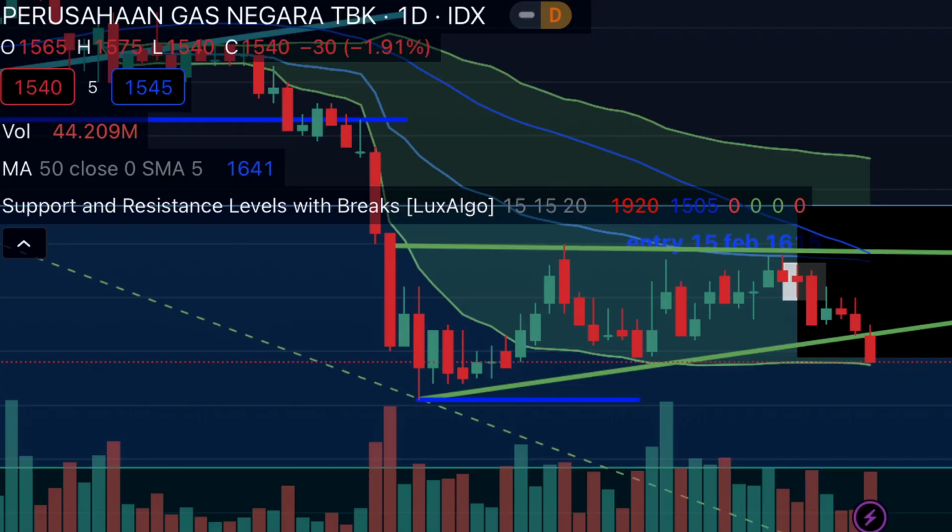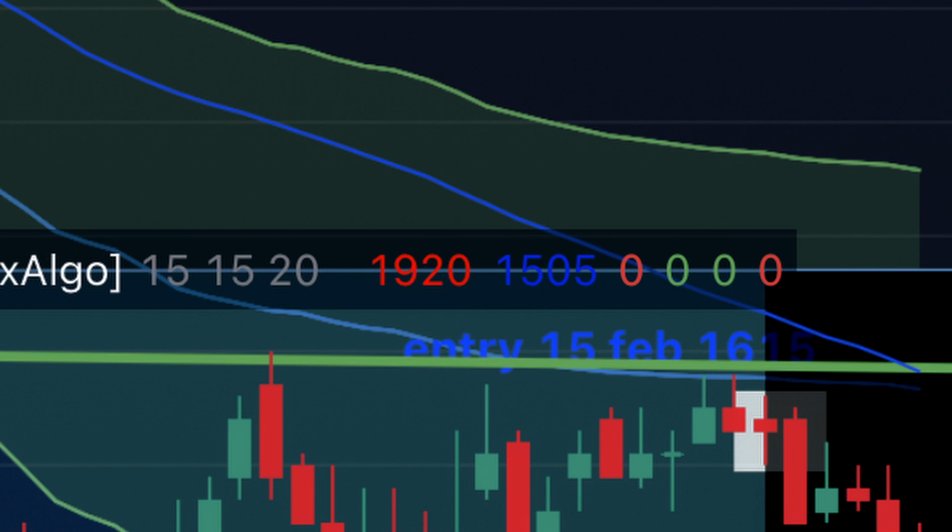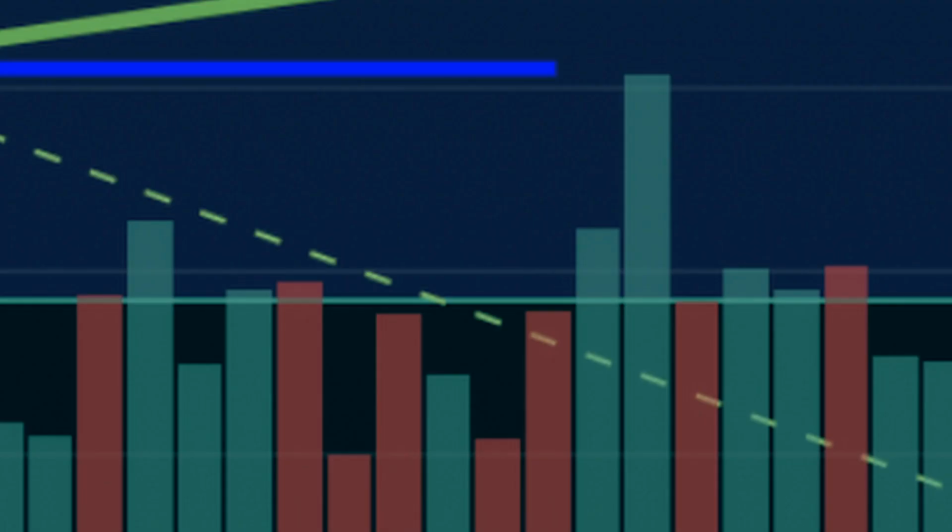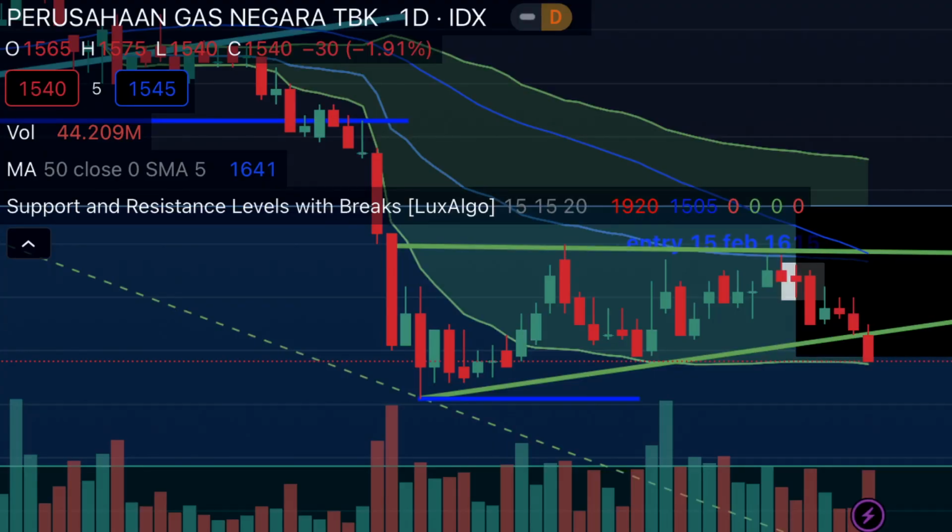Then Pegas has made a signal pattern of an ascending triangle. That means the resistance is still going to be constant, but the volume of buy is really big, while the trend is like pausing. The market has not yet gotten positive sentiment, so we just wait for Pegas to get a big uptrend, a big explosive uptrend movement.